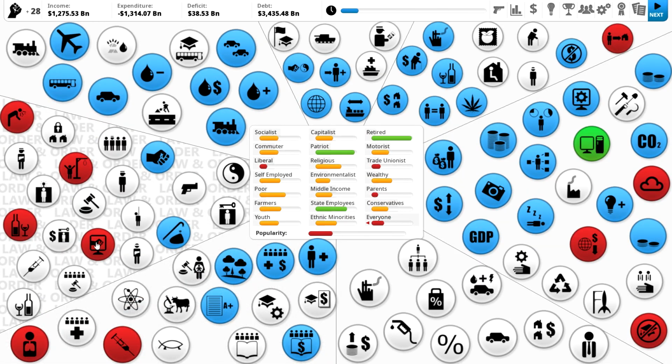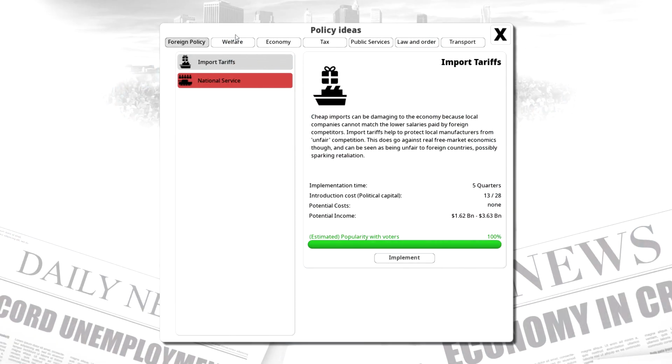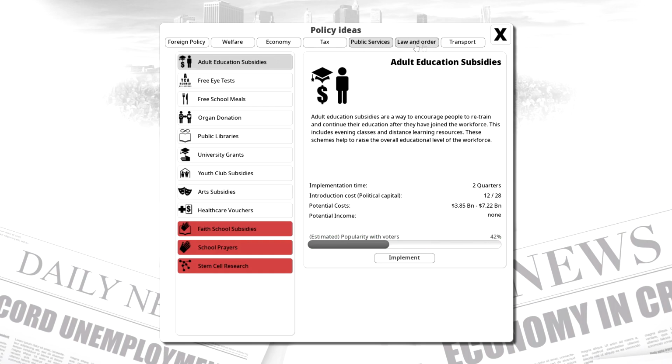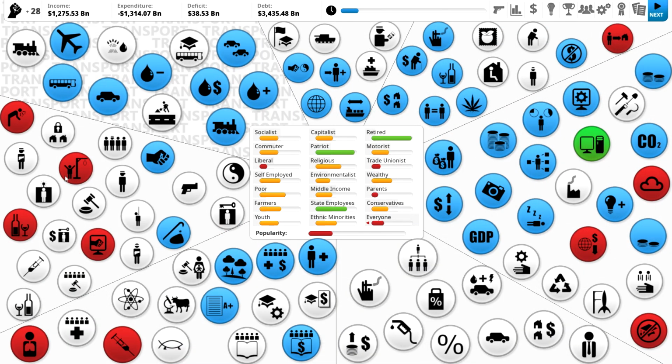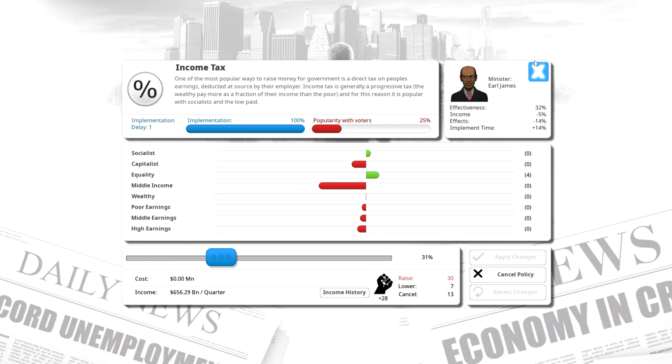There's so many things going on right now, but I think in order to start changing policy, we're going to need to raise income tax a little bit so we can afford new policy. So I'm going to do nothing for one round to build up our political capital.